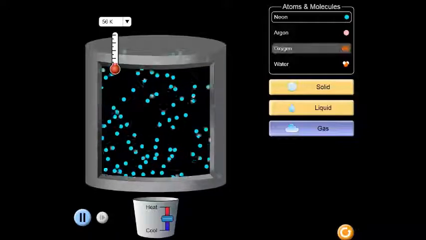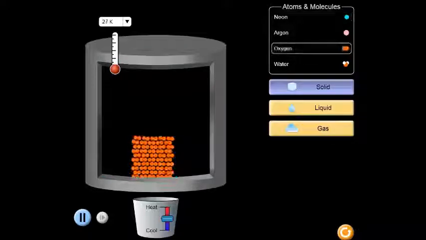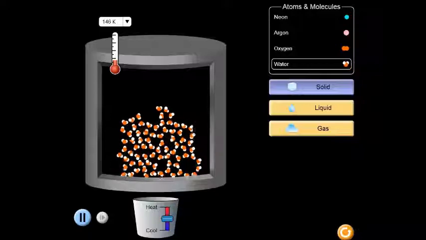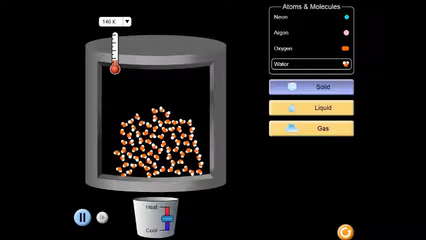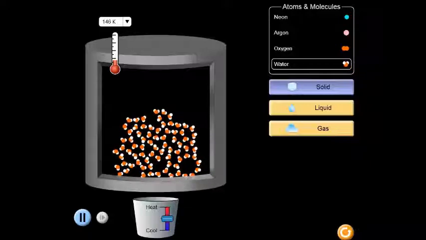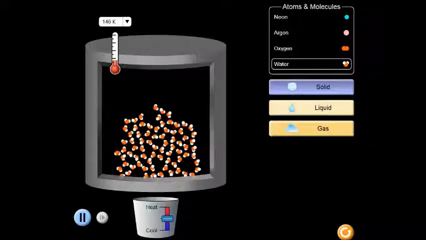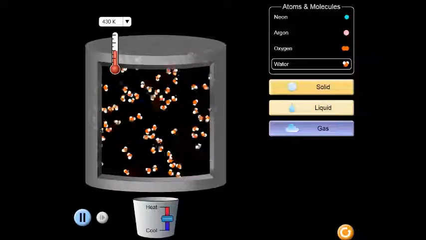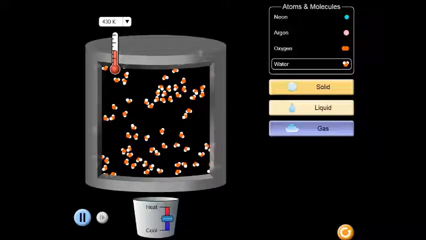I wanted to point out a couple more things. Here we have oxygen as a solid, and I mentioned in a previous video that oxygen is a diatomic molecule. They travel around in pairs, and you can see that in the picture there, that they are molecules of two oxygens. And then here, this is water, and if you take a good look at the molecule there, you can see that they have two hydrogens attached to an oxygen, that they are vibrating as a solid, and then when we melt that down, it breaks down to a liquid, and then it turns into a gas, and it has all the freedom of a gas.